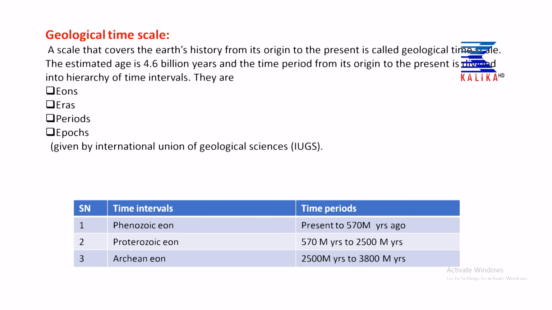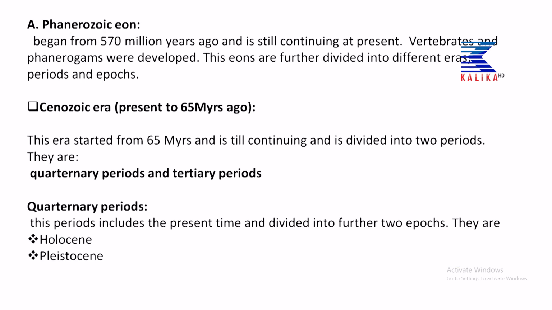Proterozoic eon means 570 million years to 2500 million years, and Phanerozoic means 570 million years to present. That means we are in the eon of Phanerozoic, where human beings dominate the earth surface. You can see the next, that is Phanerozoic.